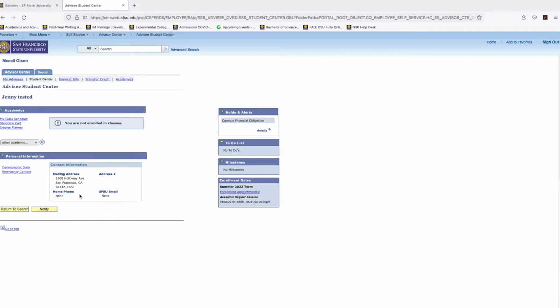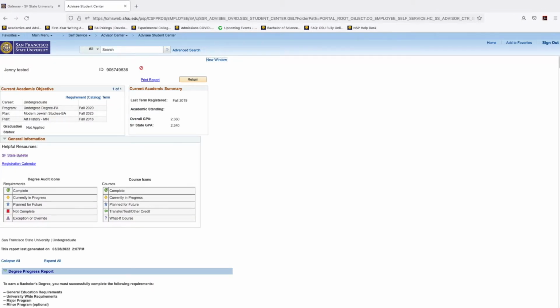Your Degree Progress Report is an important tool that evaluates where you stand with all of your graduation requirements, including general education, university-wide, and major requirements. You can access your DPR through your Student Center under the Other Academic drop-down menu.